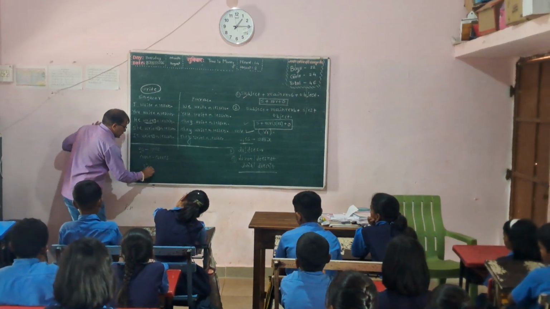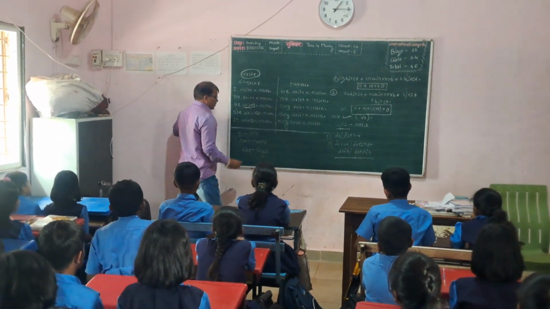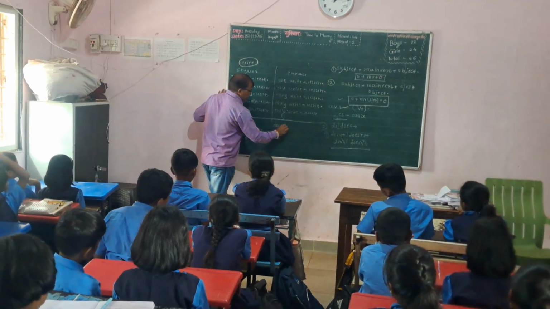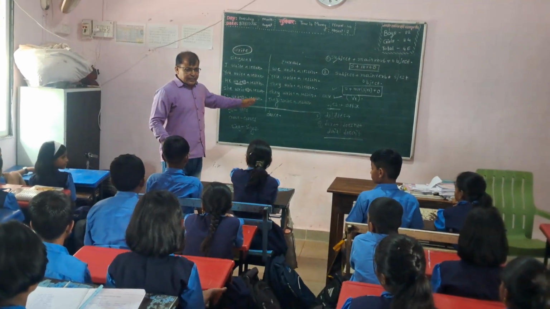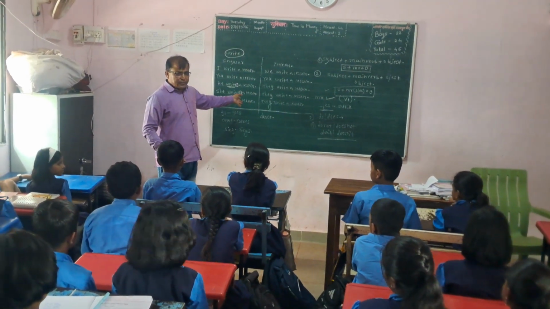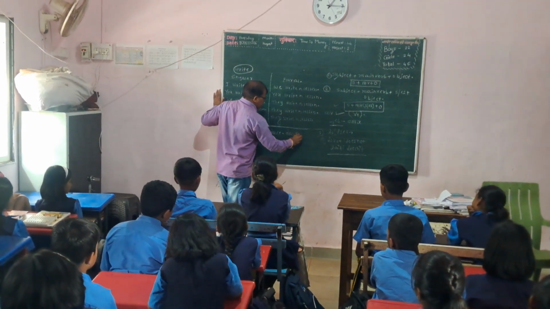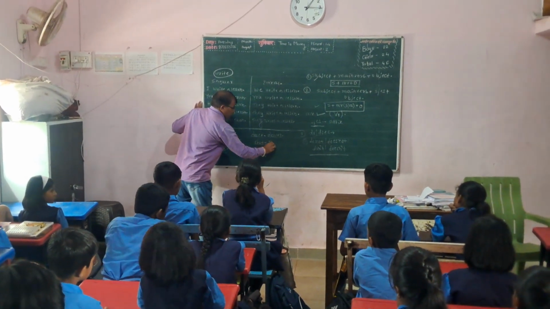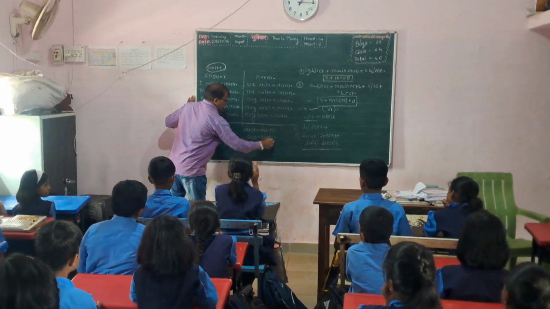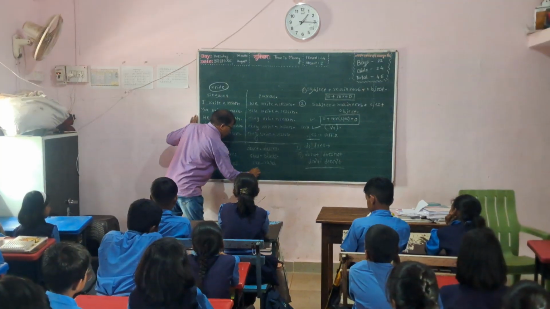Sing, sings. Dance, dances, D-A-N-C-E-S. Then shirt, shirts. Run, runs. Play, plays.